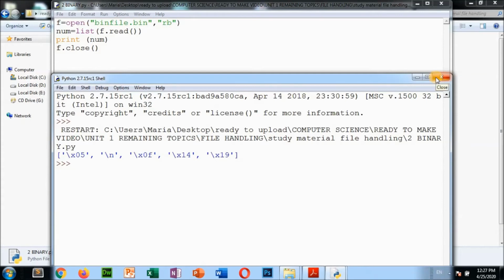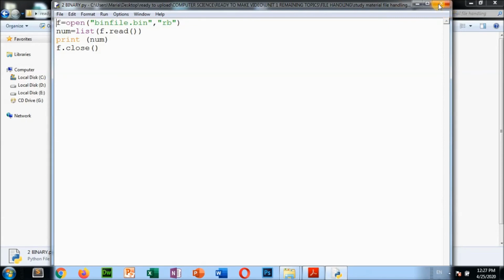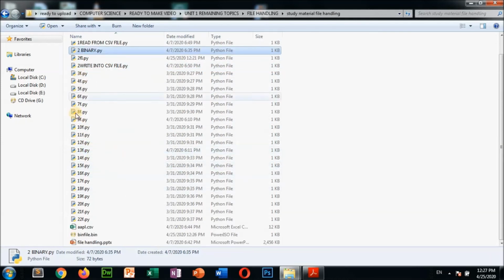For these binary files, the examples actually, you can use the pickle module's dump and load methods from the example I have given in the PPT. So that thing also you can see. Read from the CSV file. Oh, that is different for CSV file. So some other examples are already given there.